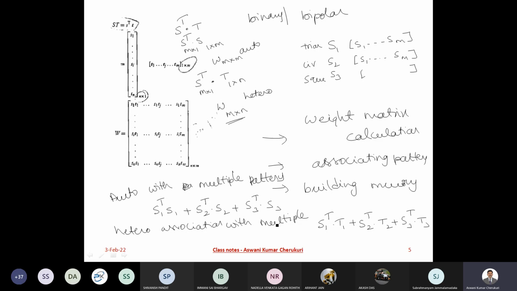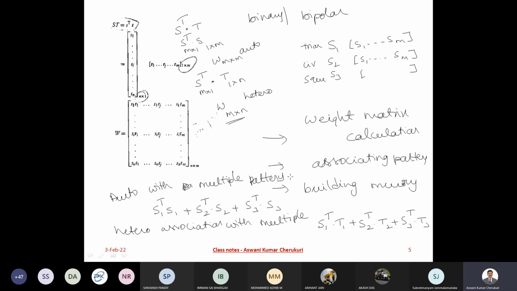Is that clear? Yes, sir. Any doubts here? No, sir. Okay, very good. Your entire memory model works like this. If you know this logic, nothing else is required.